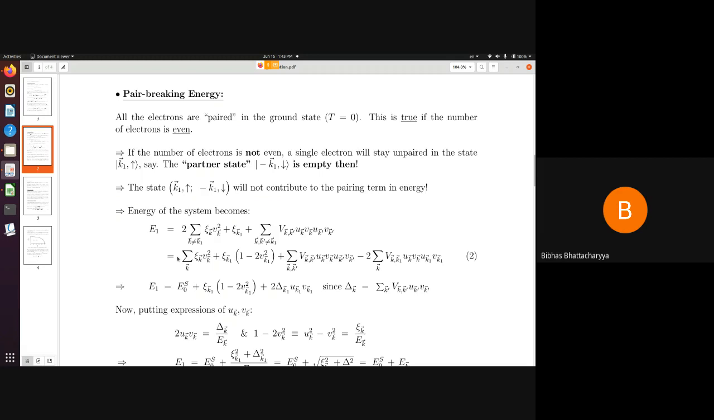Yes, here it will be there. Thank you, here there is a factor of 2, I missed it, definitely there is a factor of 2. Okay, anything else?